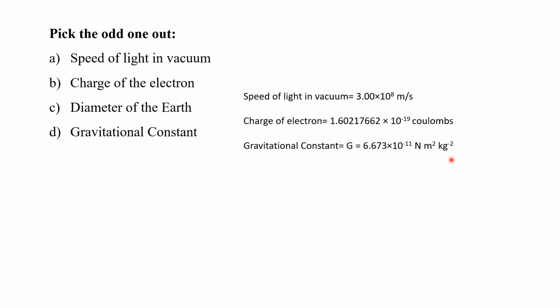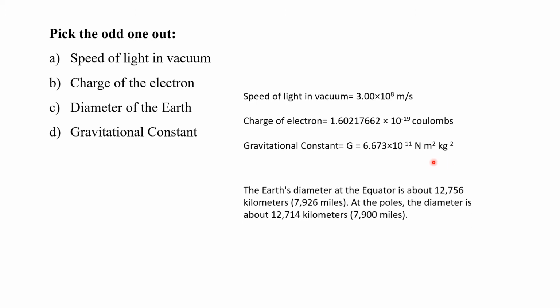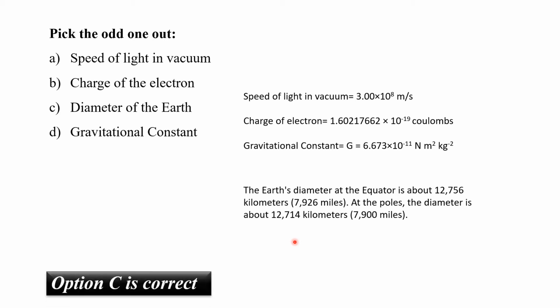Now, when we talk about the diameter of the earth, at the equator it is about 12,756 kilometers, while at the poles it is about 12,714 kilometers. So, the odd one out is the diameter of the earth. So, the correct option is answer C.